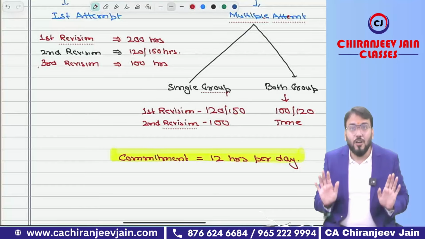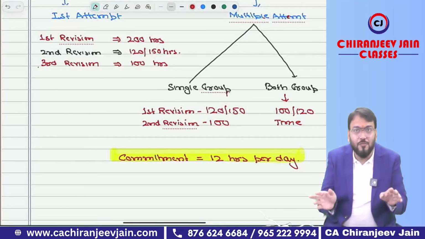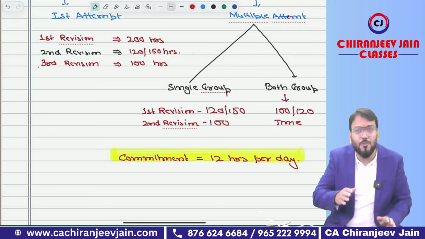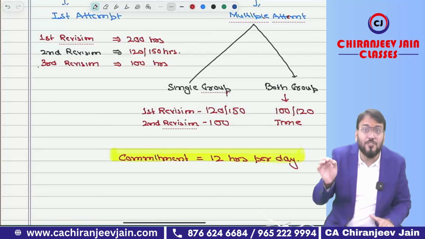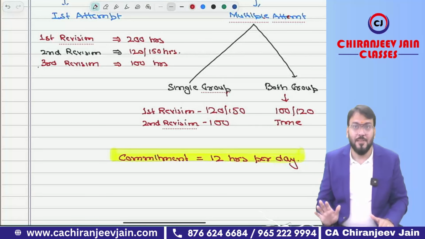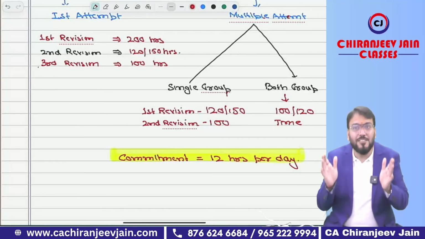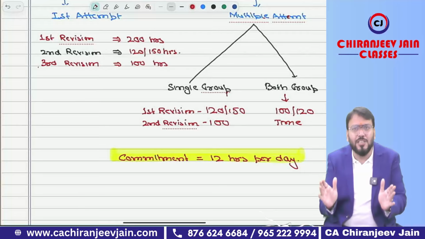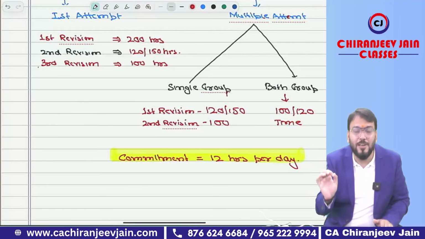Got this point? Once again, I just want to inform you that in any case, whether you are a first timer or if you have given multiple attempts, the minimum commitment required is 12 hours per day. And it can be achieved because you have a goal with you. The goal is the Jan 26 exam. Right now you should think about only one goal, that is the Jan 2026 exam.